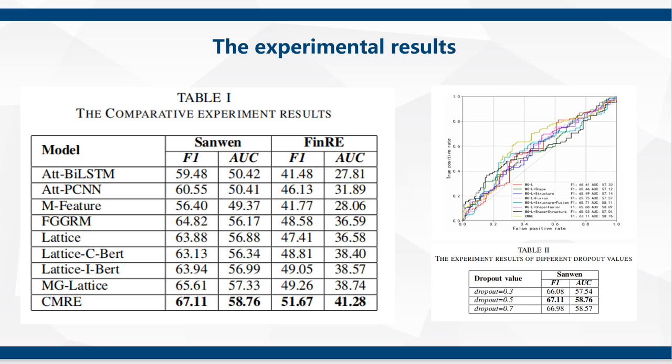As shown in Table 2, we also set three different dropout values. The experimental results show that the relation extraction result is best with dropout as 0.5.